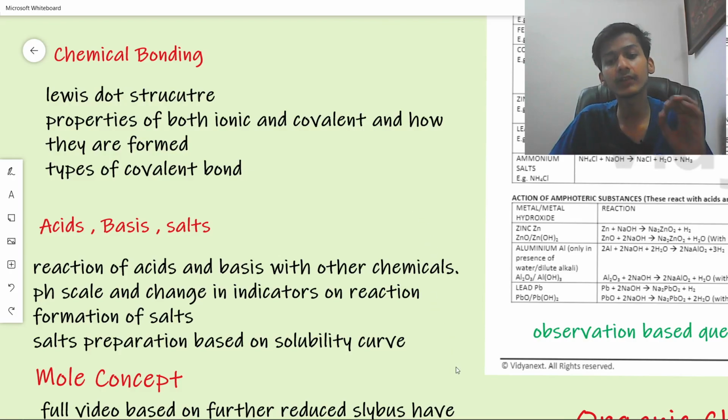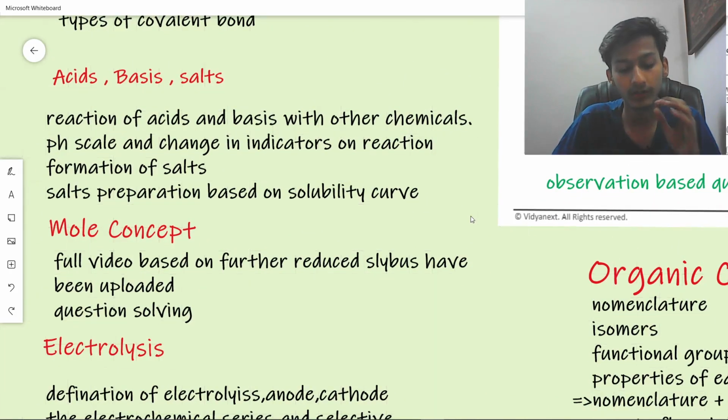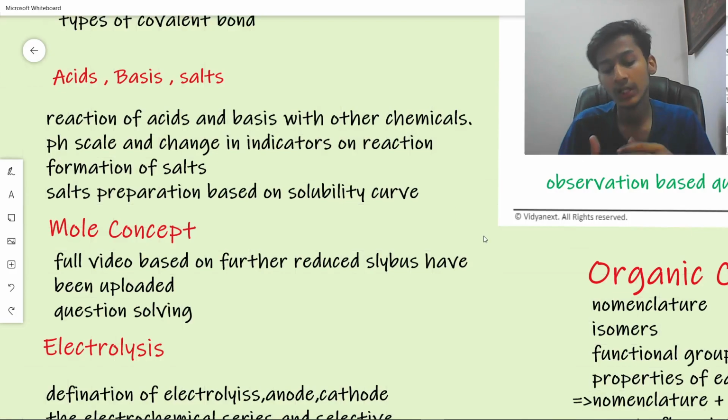The next chapter that we students found difficult, and I personally faced difficulty with also, was acids, bases and salts. In acids, bases and salts, the reaction of acids and bases with the chemicals is a very difficult portion to learn. How can we learn this? If you want to learn the reactions, one tip that every teacher will give you is to write the reactions. The same tip I am also giving you: write the reactions. Write as many reactions as you can. The more you write, the more you learn.